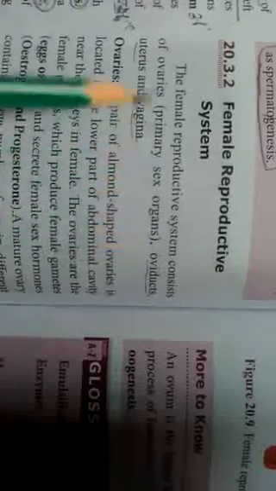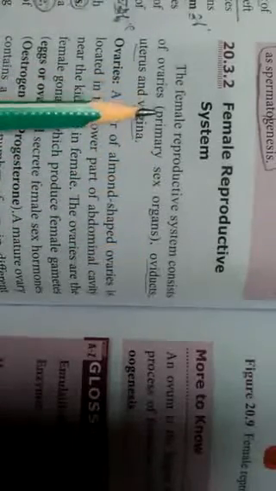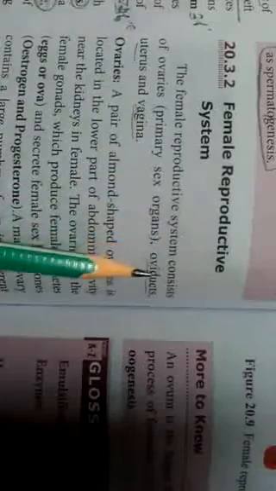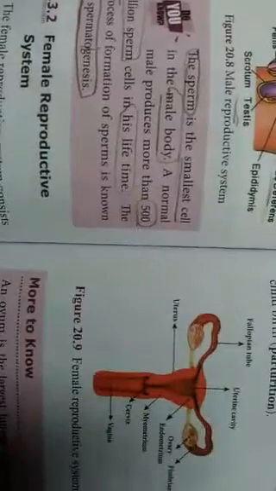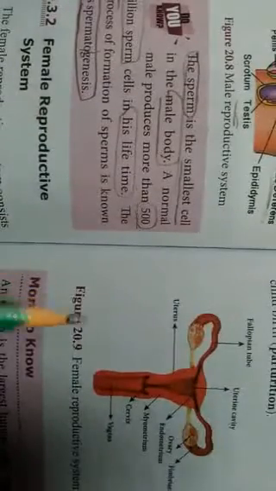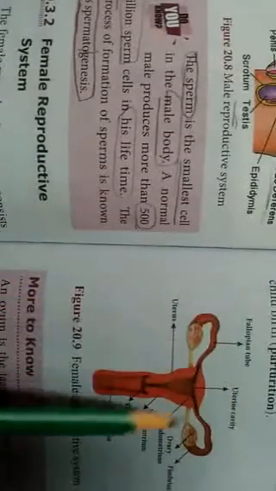The female reproductive system consists of the ovary. The ovary is called the primary sex organ. Next come the oviducts, uterus and vagina. That is the ovary.